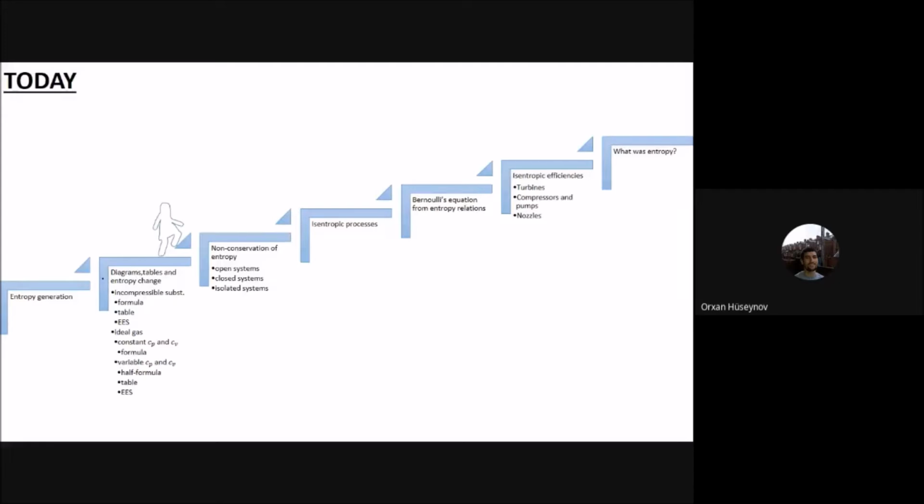For today's roadmap, I will first talk about the generation of entropy, which is a very important and interesting subject. Then I will talk about diagrams, entropy changes for incompressible substances as well as ideal gases for different cases. And then non-conservation of entropy for different systems, isentropic processes, Bernoulli's equation, isentropic efficiencies, and then what entropy is. I will discuss that at the end of the slides.